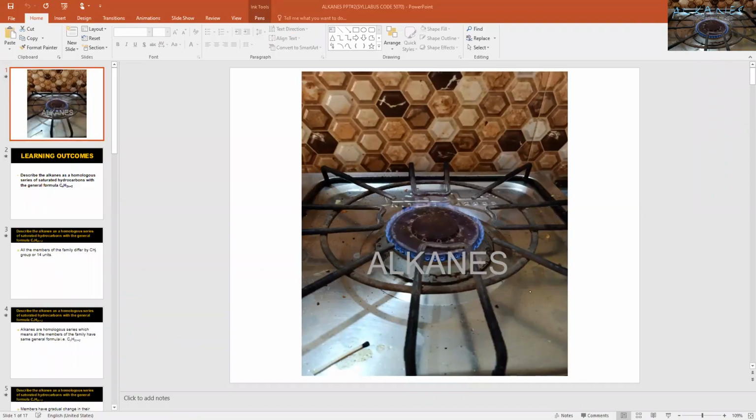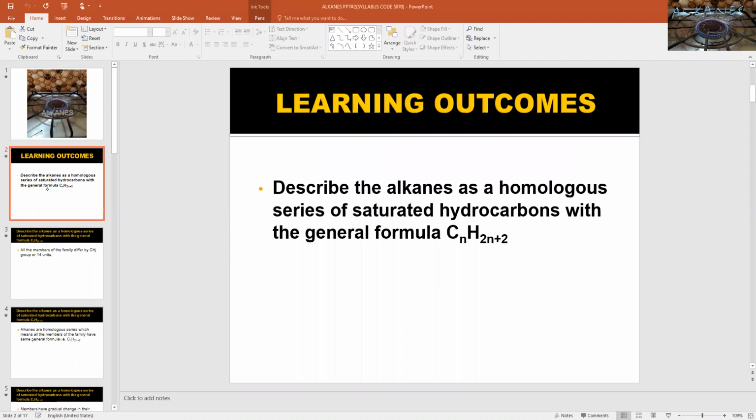This is Sir Ayaz and I am conducting chemistry class for the syllabus code 5070. The learning outcome for this lesson would be to describe the alkanes as a homologous series of saturated hydrocarbons with the general formula CnH2n+2.